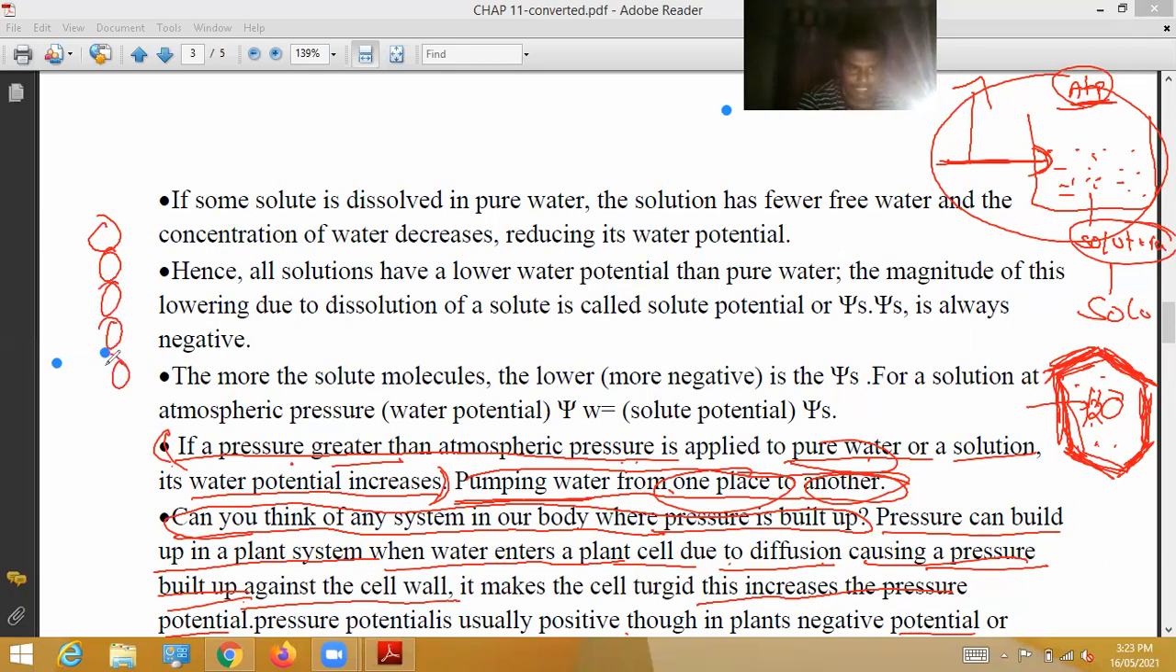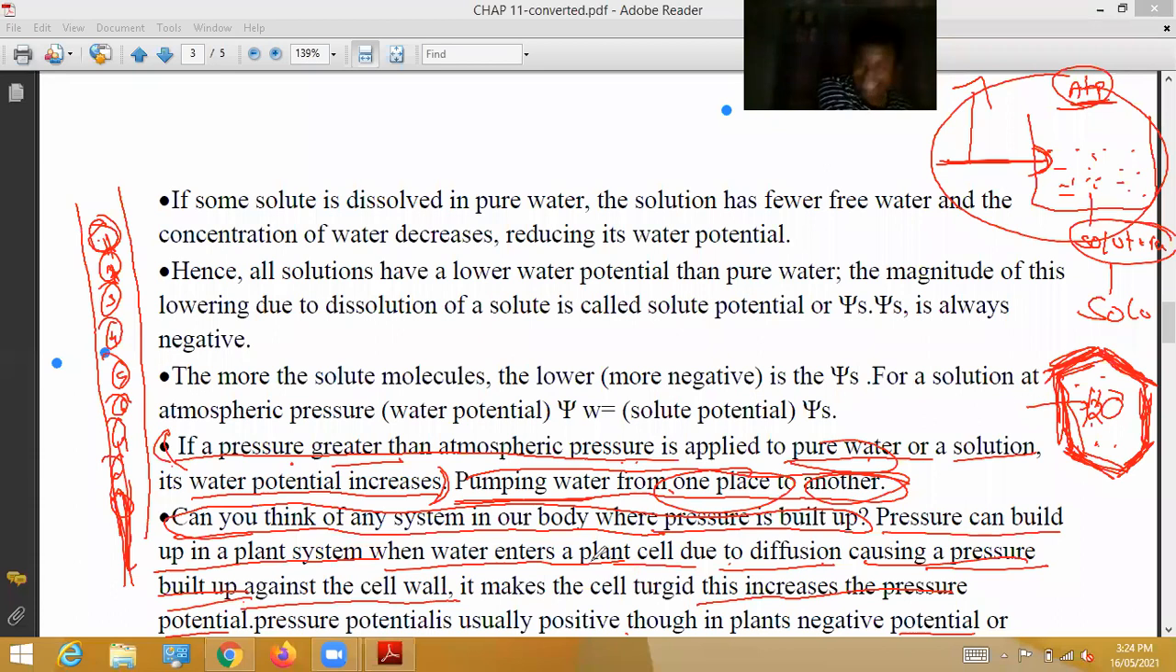See, like this way, these are water molecules. First water molecule enters into the xylem. This is the xylem. So when the first molecule enters, automatically second molecule, third molecule, fourth molecule, fifth molecule, sixth molecule, like that, continuously water enters. At that time, in between these, some kind of pressure is created. Tension is created. So pressure potential is usually positive, though in plants negative potential or tension in the water column in the xylem, it plays a major role in the water transport of a system.